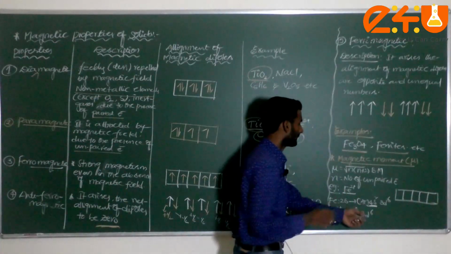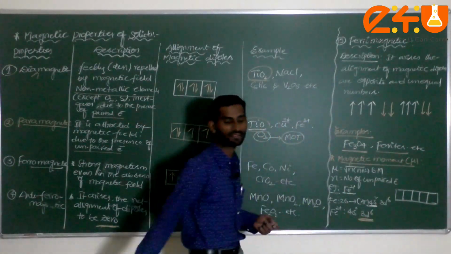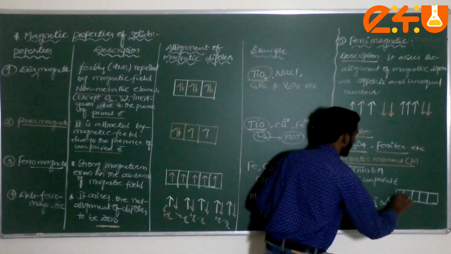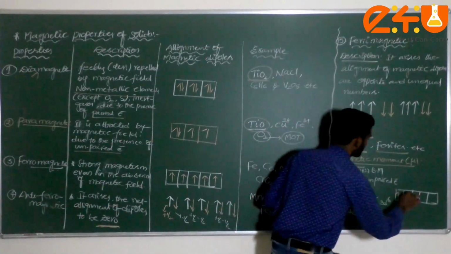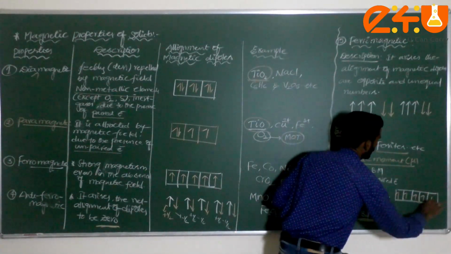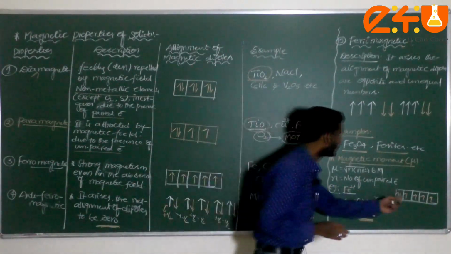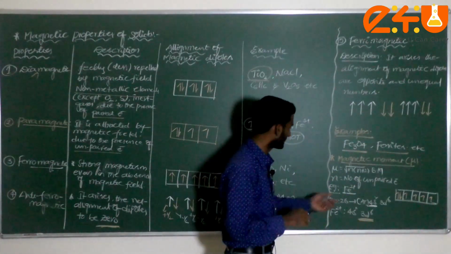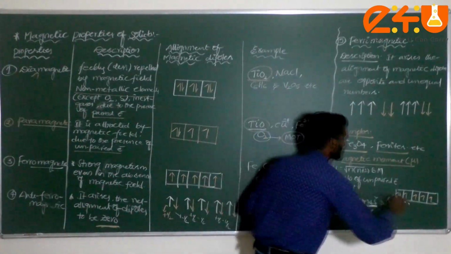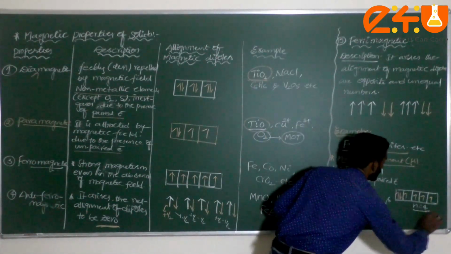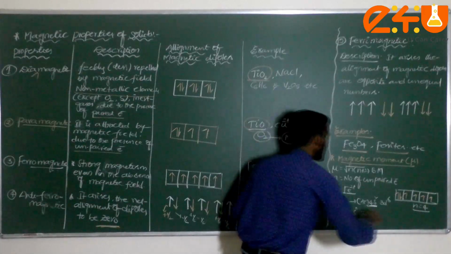Now I am taking just the d orbitals here. Correct or not? Now I am arranging these 6 electrons here. Check it here, according to Hund's rule: 1, 2, 3, 4, 5, 6. Am I correct or not, dear students? Now the number of unpaired electrons, how many here? n indicates the number of unpaired electrons. So n is equal to 4, dear student. Am I correct or not? n is equal to 4.